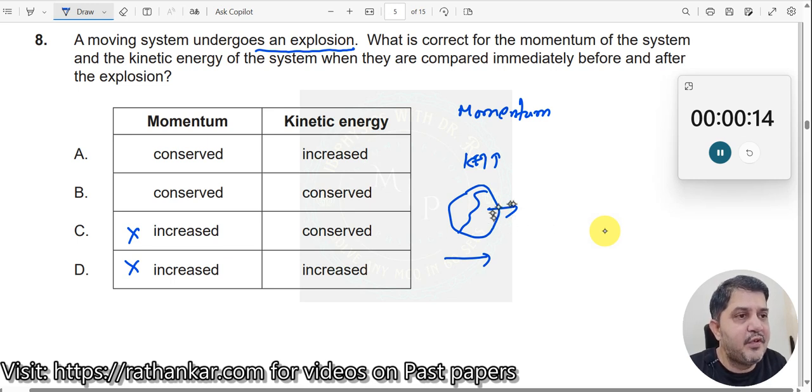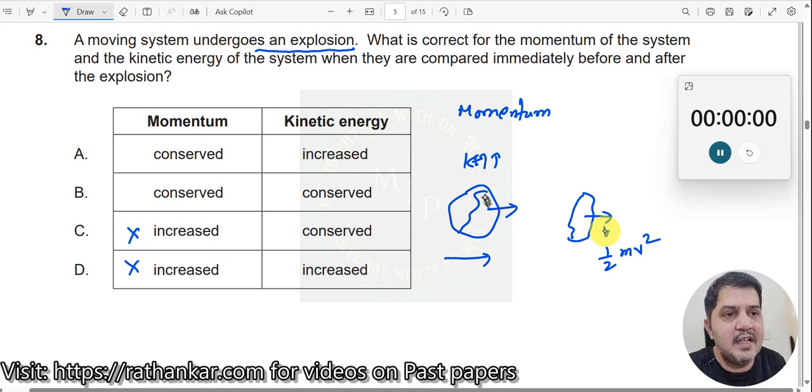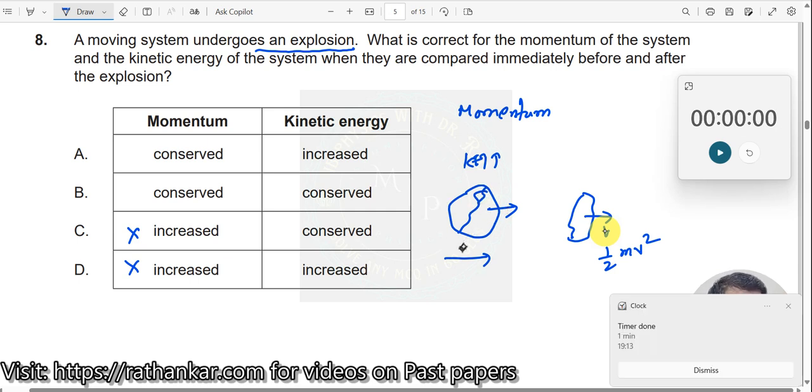So there is a force, an internal force acting on the system. So therefore, this starts moving with a higher velocity over here. Okay, and as a result of it, your half mv square will increase. Right? You can always ask me, if this moves with a velocity v, then why not the momentum? But this also breaks into parts, right?